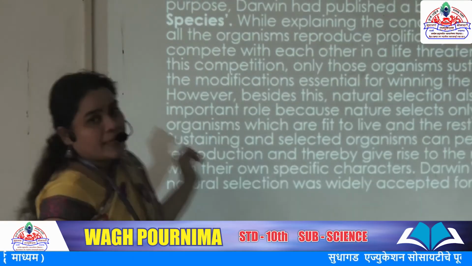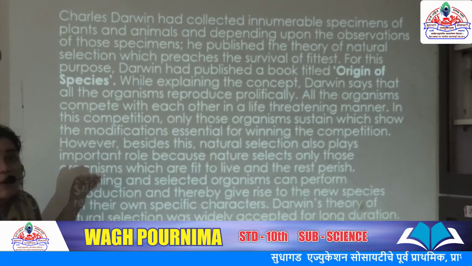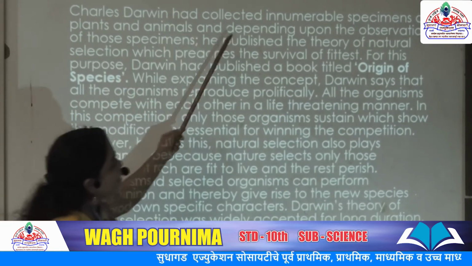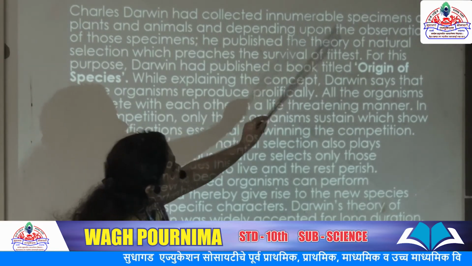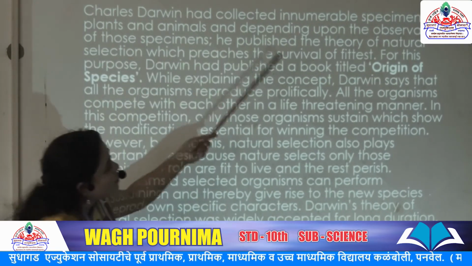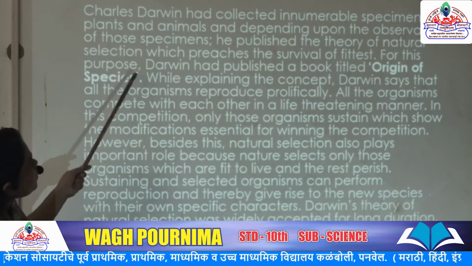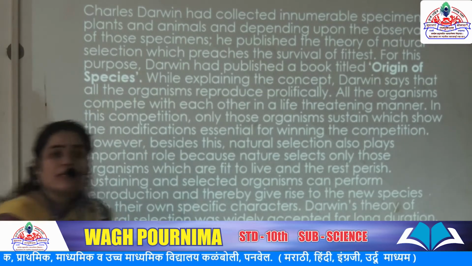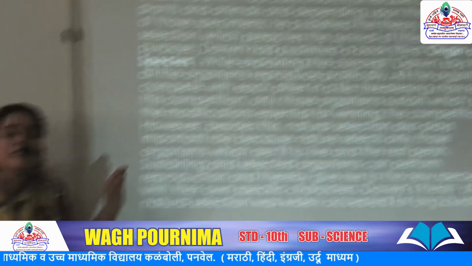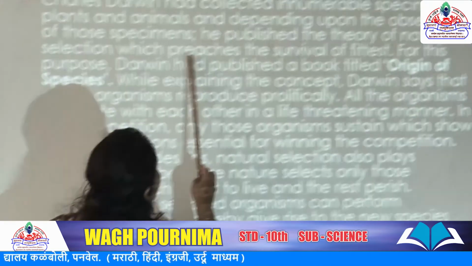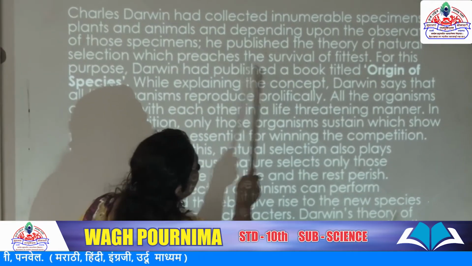Now see this theory. Here they give importance to Darwin's theory. Charles Darwin had collected innumerable specimens of plants and animals, and depending upon the observation of those specimens, he published the theory of natural selection. Here the basic theory depends upon natural selection. I will explain what it is exactly, especially the survival of the fittest.